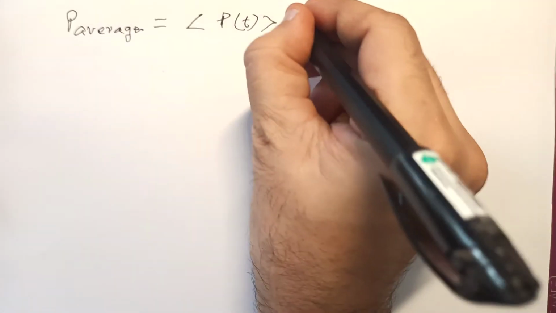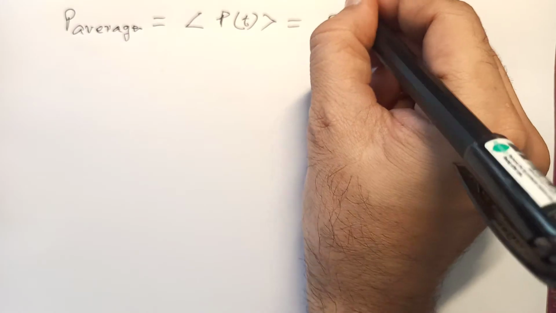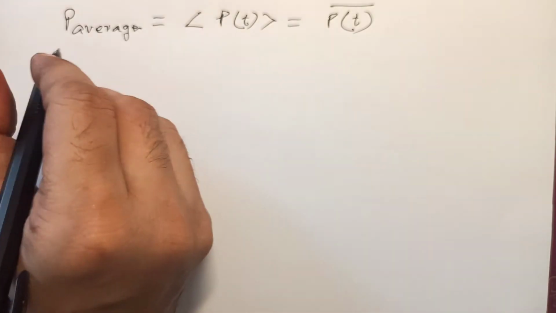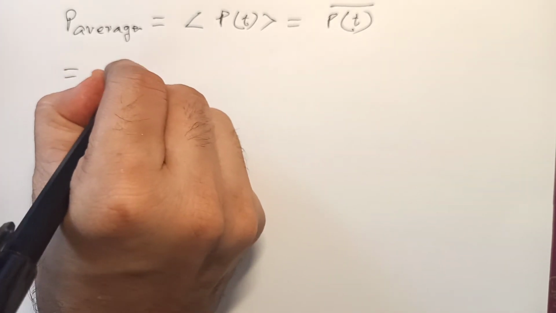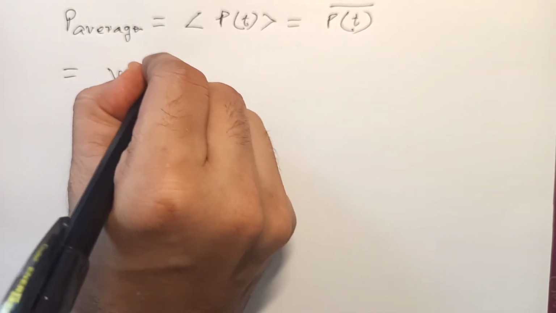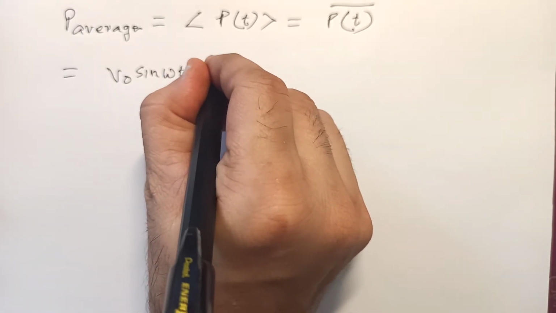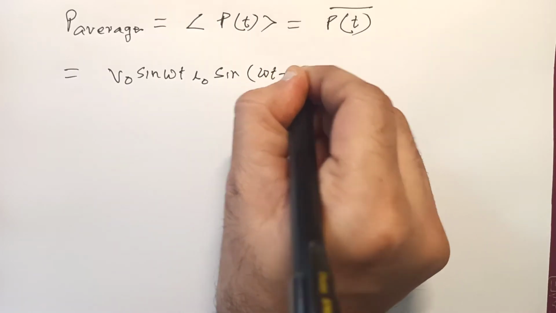Now average power, as you know, is an average of power throughout, correct? Or as we have done earlier, it can also be said this way. Further, I can put it as V naught sine omega t, and I naught sine omega t plus phi.